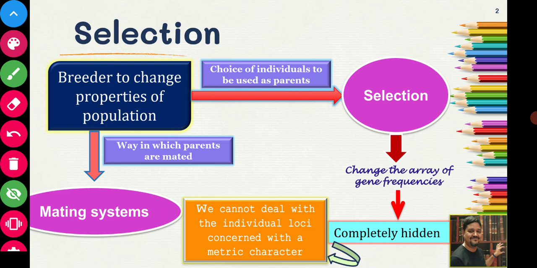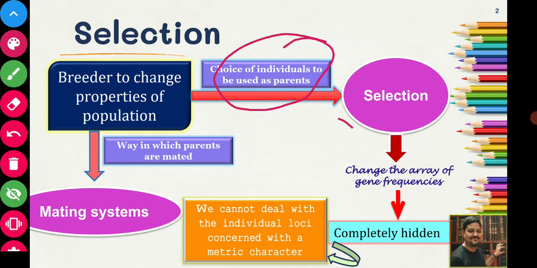The first thing he can do is choose individuals from the population, and he will allow those individuals to reproduce. That means he will choose animals from his population, and those animals will be allowed to become parents.